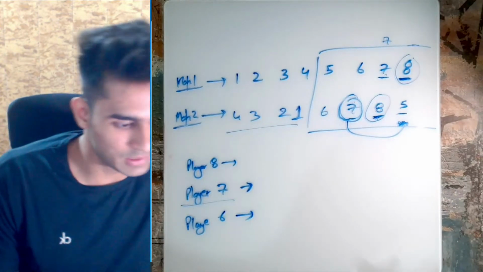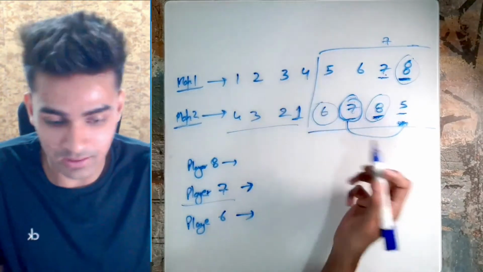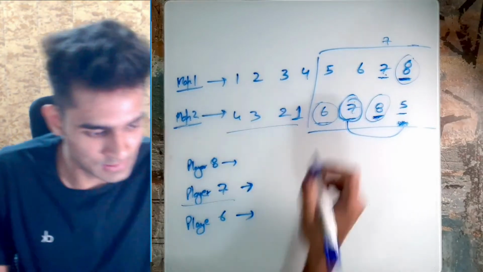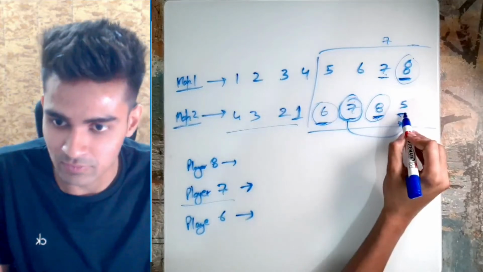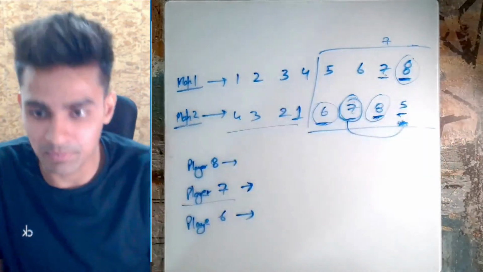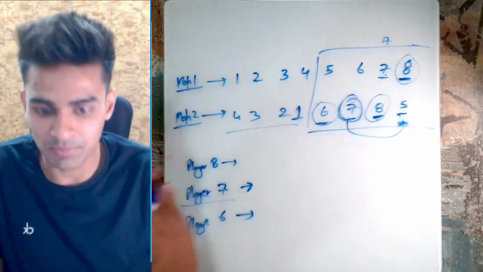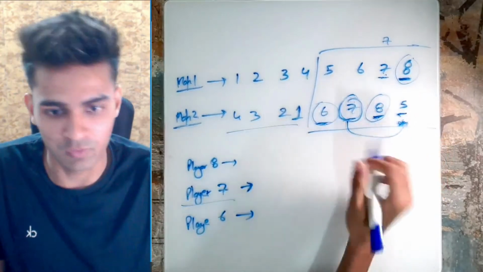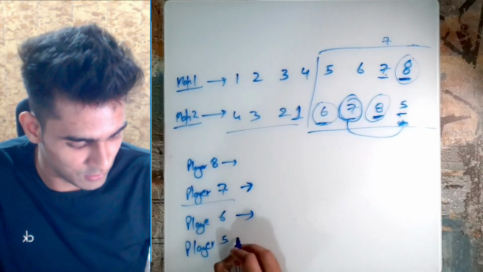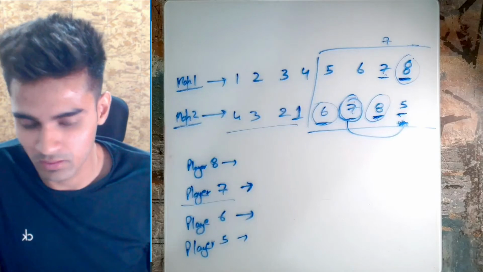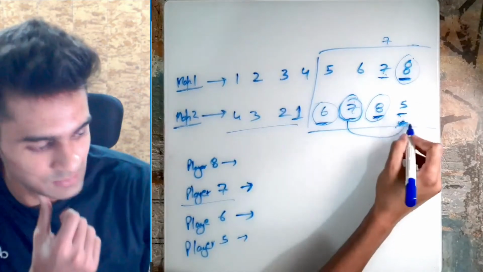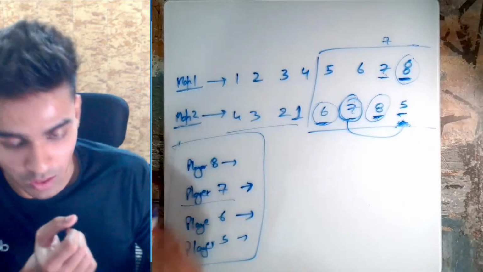Similarly, if we try to find the third largest value in map 2, that is this 6. And this 6 will say that I'm bigger than this 5. Therefore, I can win from player 8. And since player 8 will be able to win from all the other players, I can make him win from all the other players first, and then I can match with him to win. So we can say player 5 will also be able to win. This is more like the complete solution. Now, how to generalize this?